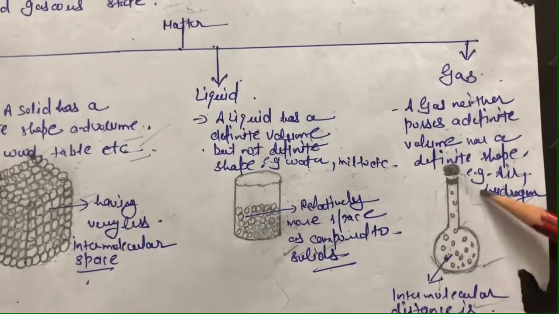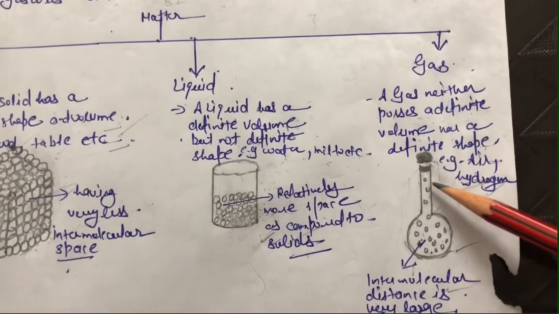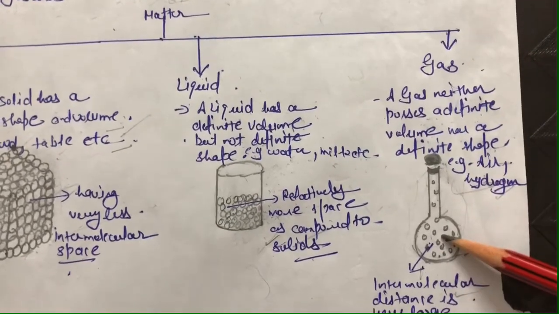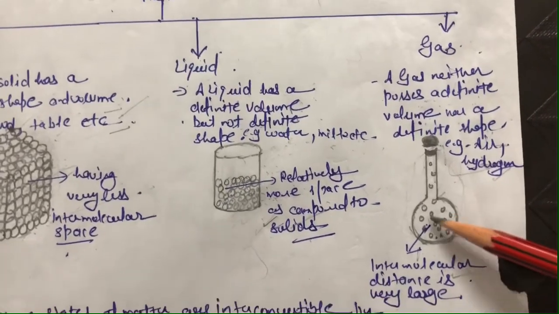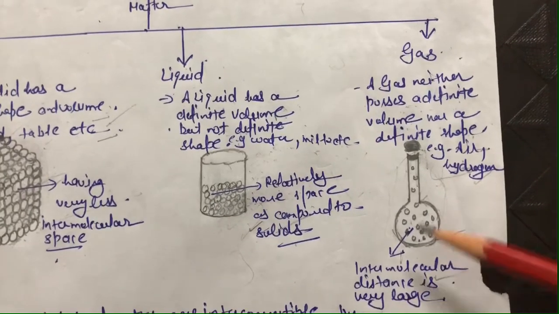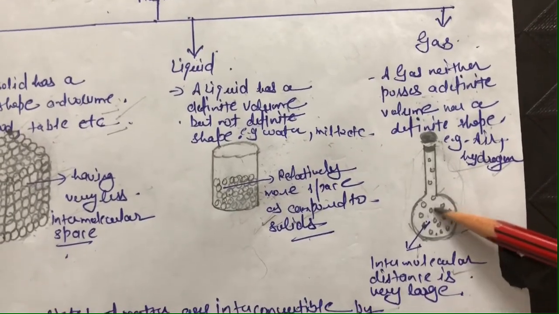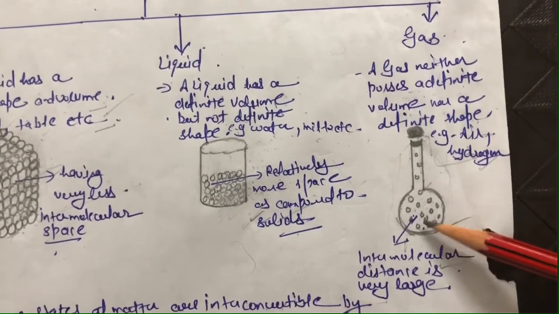You can see from here also that gas can occupy the whole volume of the container because of its random movement in a container, and intermolecular distances are very large. The space between the molecules of the gas is very high.